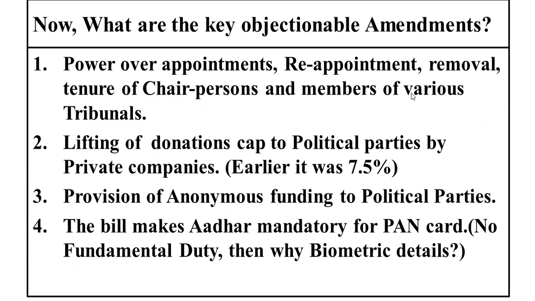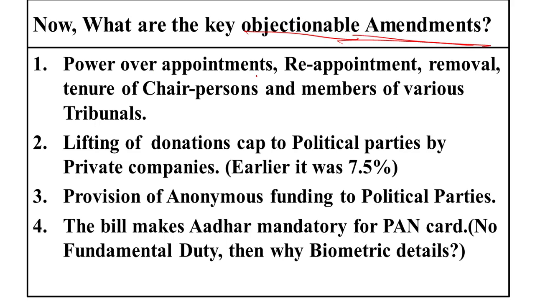Now, what are the key objectionable amendments? We have seen the principle. The principle is passing the ordinary bill provisions as money bill provisions. So that is the principled criticism of this Finance Bill 2017. Now let us see the facts, the objectionable amendments incorporated into the Finance Bill 2017.